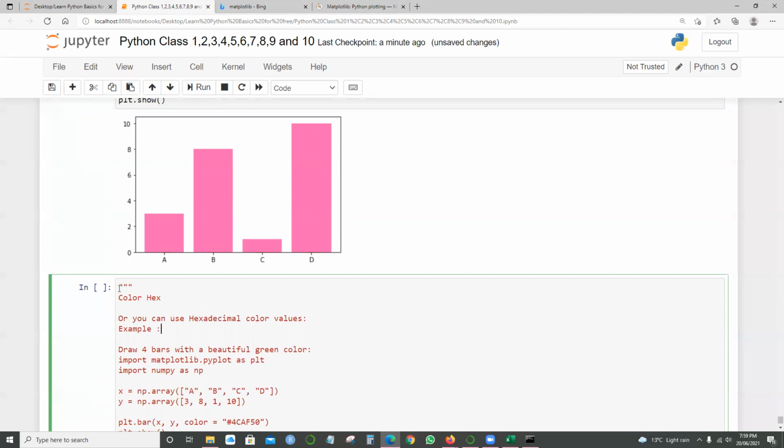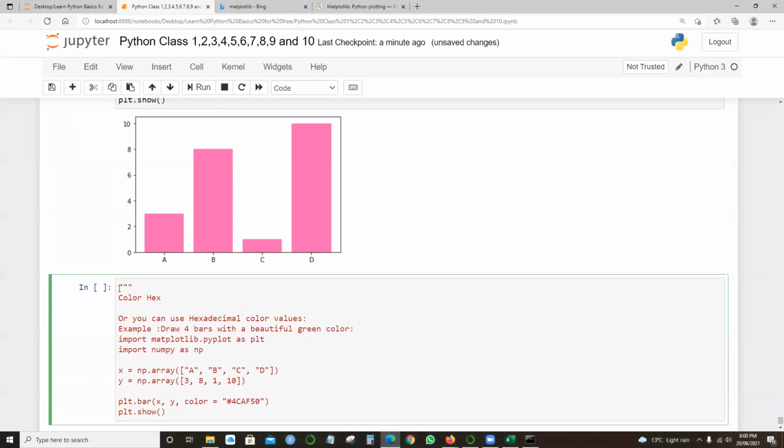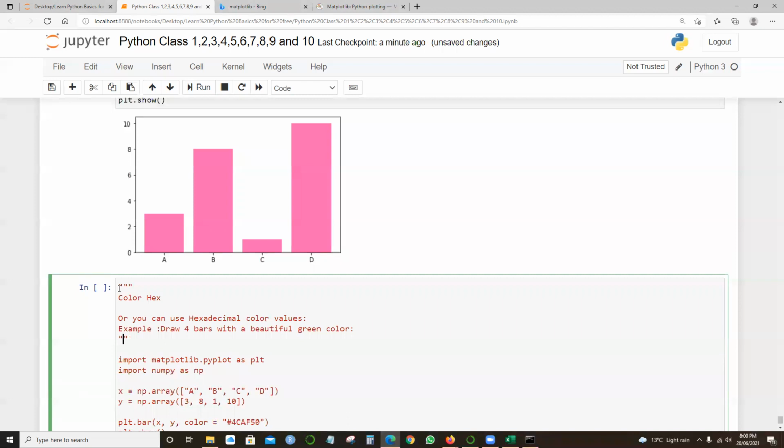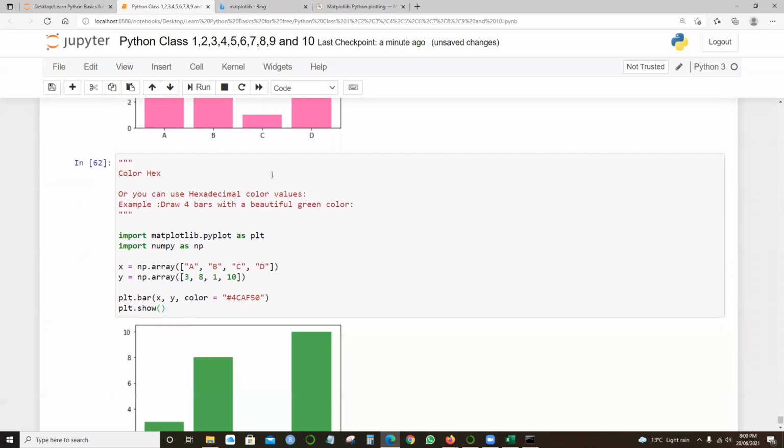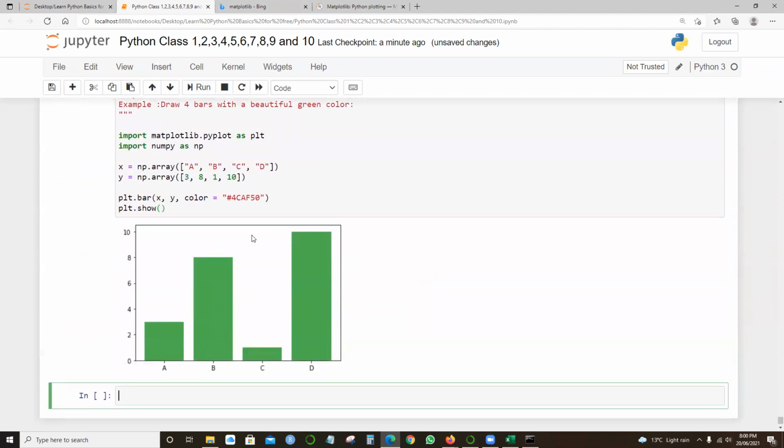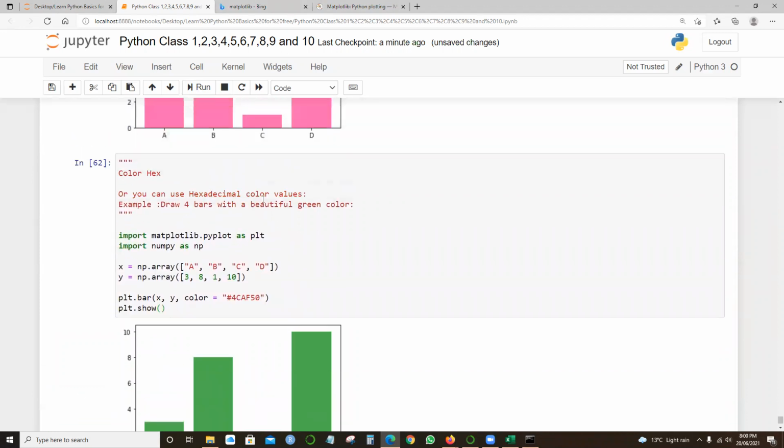Two more examples and we are done with this matplotlib. So this time I'm giving the color code in hash, 4CAF50. We get the color codes online. You just need to note what kind of color code you want. This is actually a green, but you're specifying it in the hexadecimal format and then showing it. So that's the difference. You can also specify the width as well.